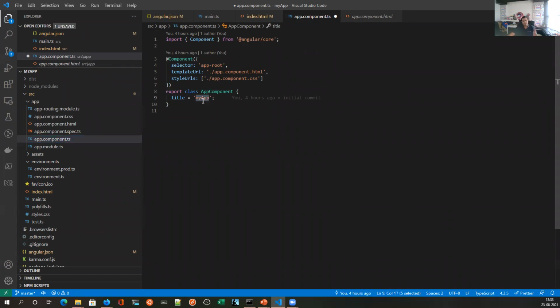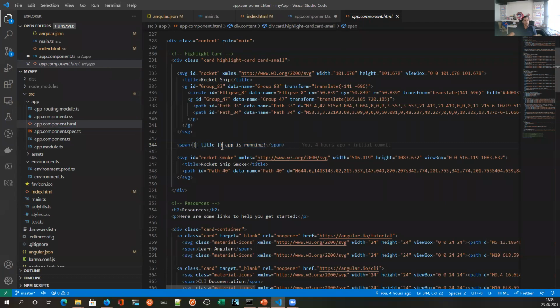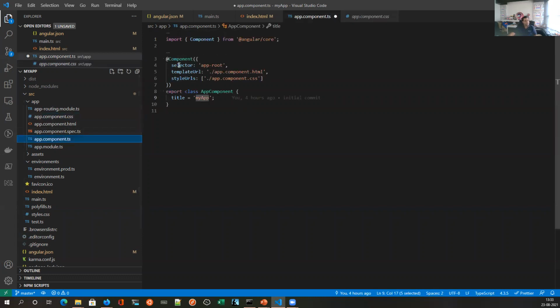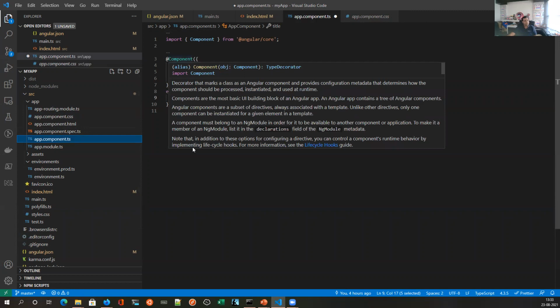So when you run this application, it will just show 'my app' printed on the white page. My app is running. Similarly, you can write CSS and it will be combined accordingly. So this is how your component works.